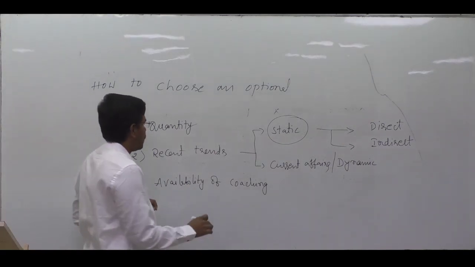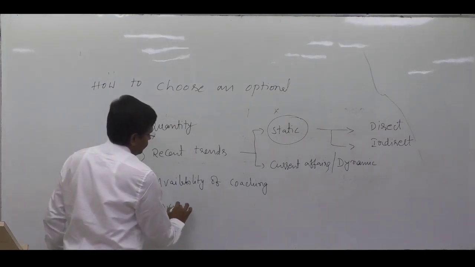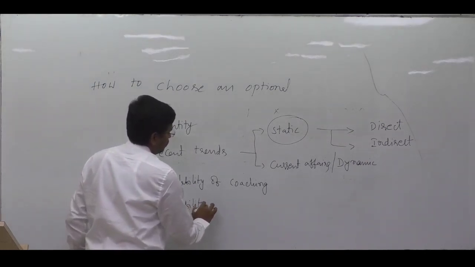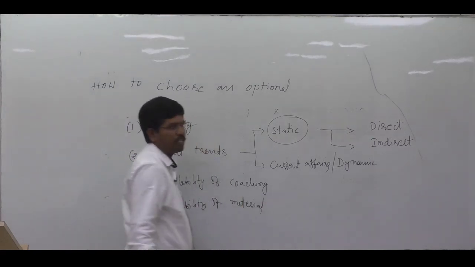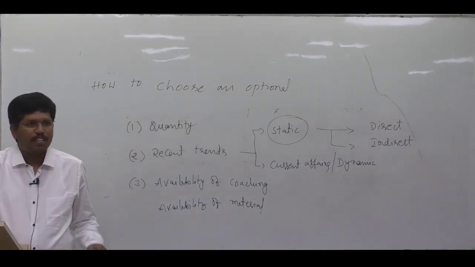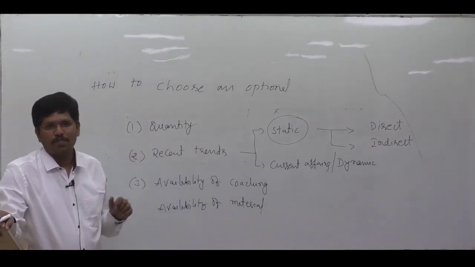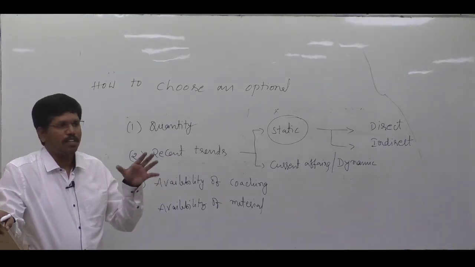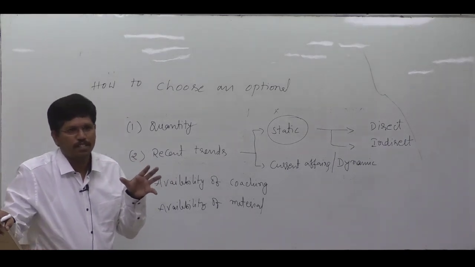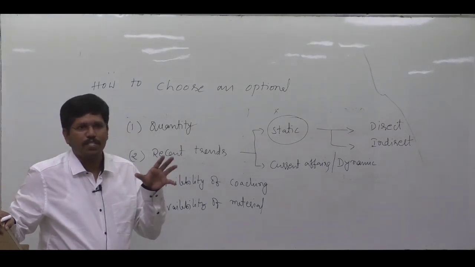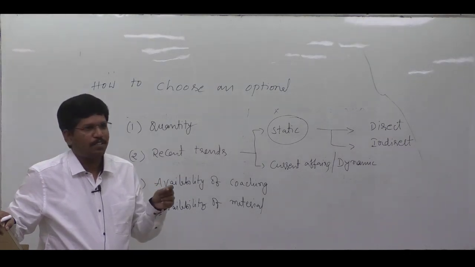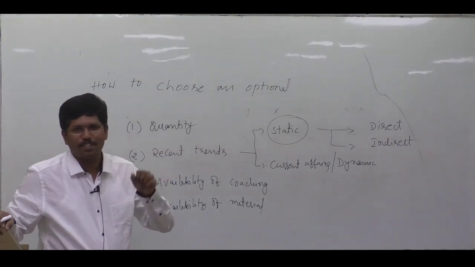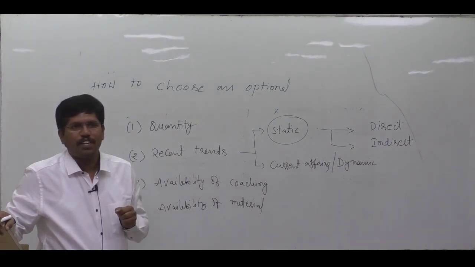After that, availability of material. That is also very, very important. If material is available, then only we can acquire mastery over the subjects. In UPSC syllabus, there are some concepts for which we are not able to find answers or the content, even by searching in net also. Very, very small micro topics will be there. Even today also, many experts are facing difficulty in getting answers to those questions. That's why availability of material is very, very important.